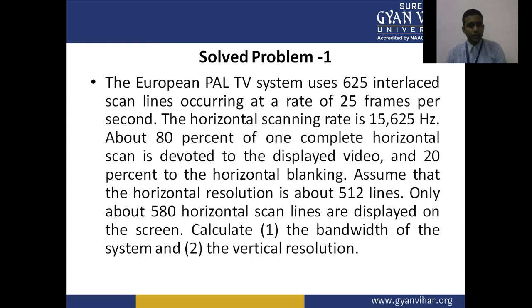Only about 580 horizontal scan lines are displayed on the screen. Calculate the bandwidth of the system and the vertical resolution.